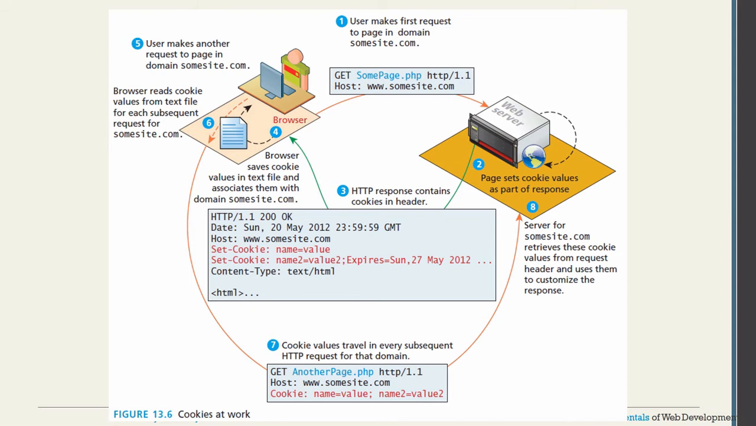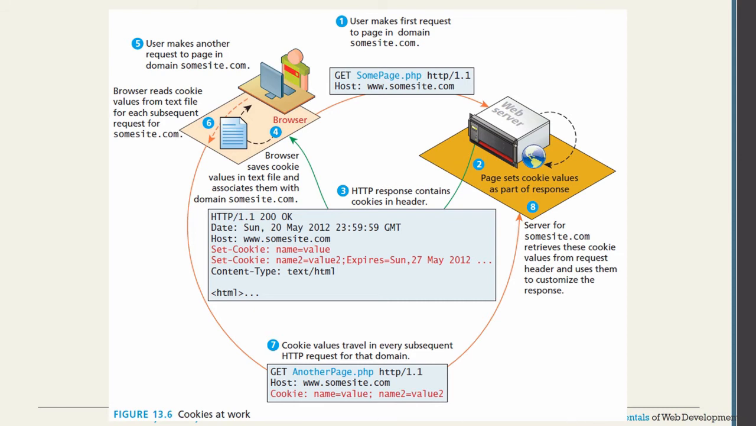Coming to the second point, the HTTP response contains the cookies in the header. Then going to the fourth part, the browser saves the cookie value in a text file and associates it with the domain name, somesite.com. So this is the fourth part.